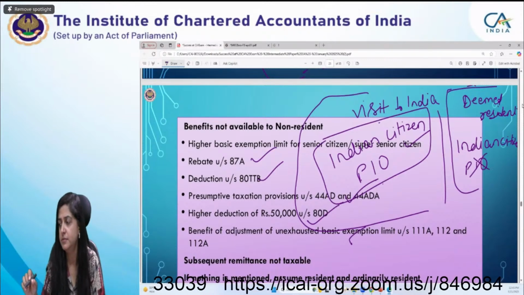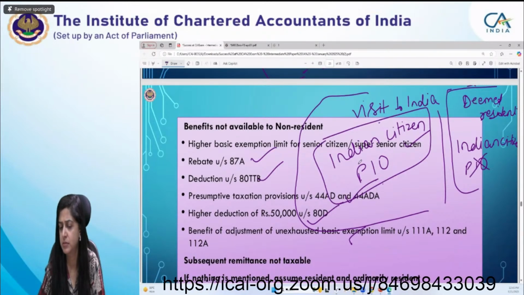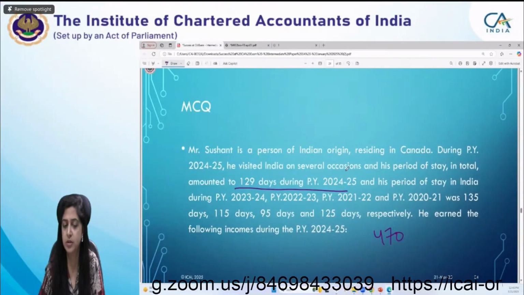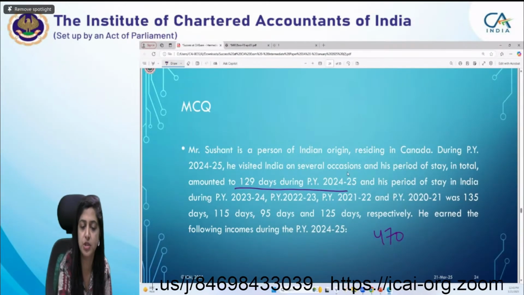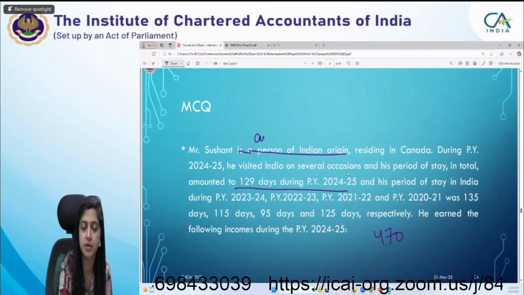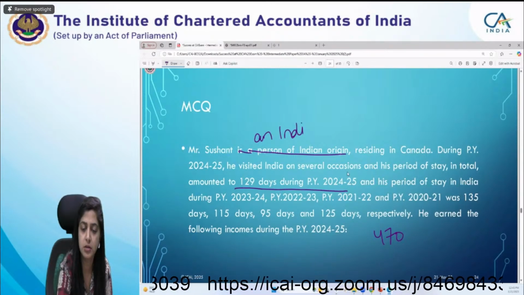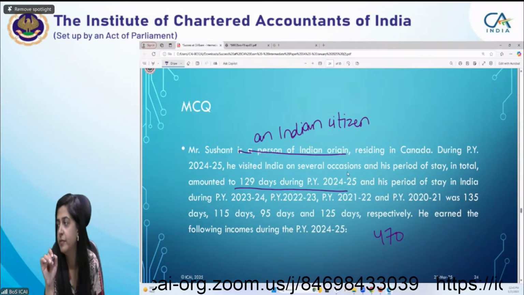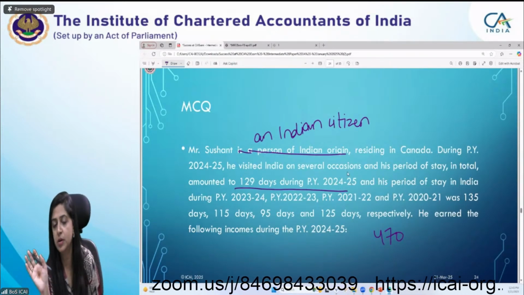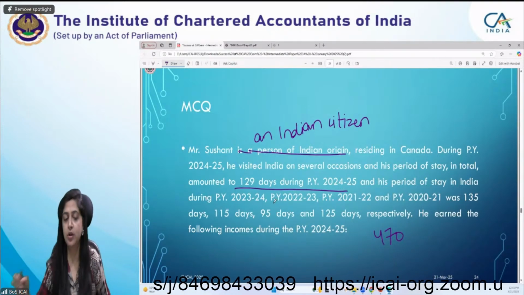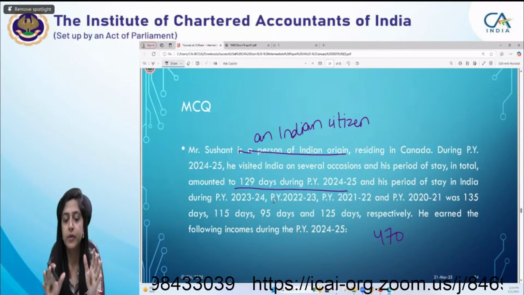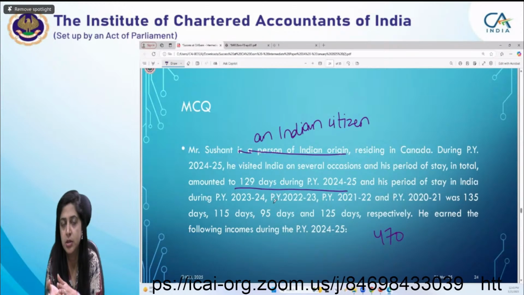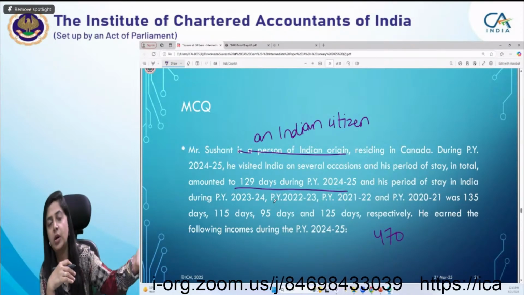In the same question, ma'am, if he were an Indian citizen, would we not check the limit? No, no, no. Suppose in this question Mr. Sushant is an Indian citizen. I'll just write it as Indian citizen. Then what you are saying is that we will not check the 15 lakh limit. Yes, ma'am. No, Sushant, one second. Nilesh, what is happening here? If the person is an Indian citizen or a person of Indian origin, okay? He is staying abroad and he is coming to India.